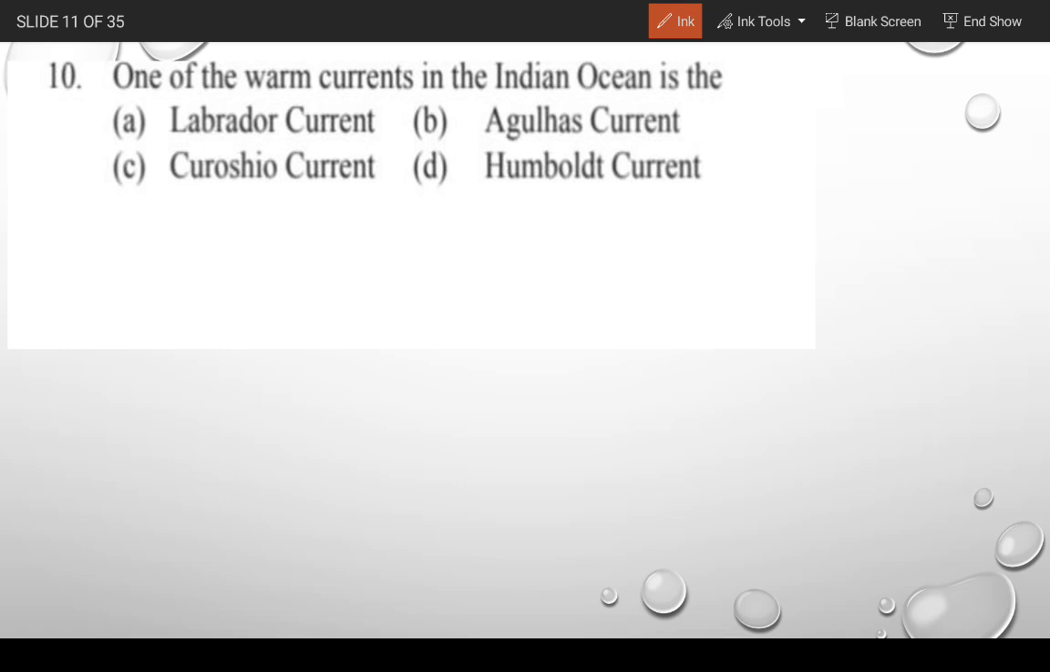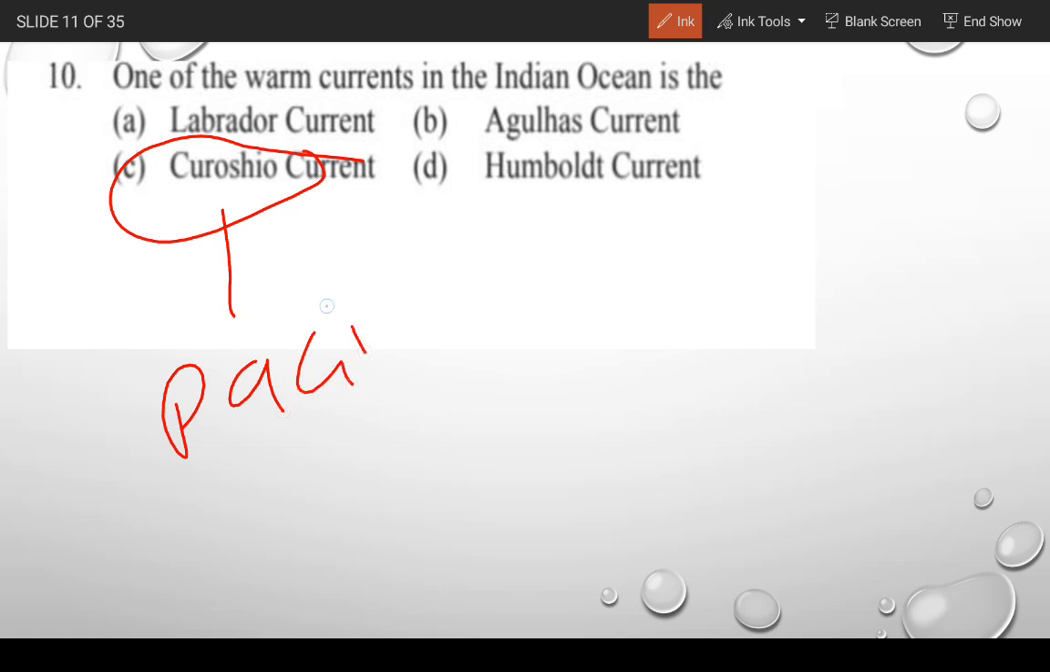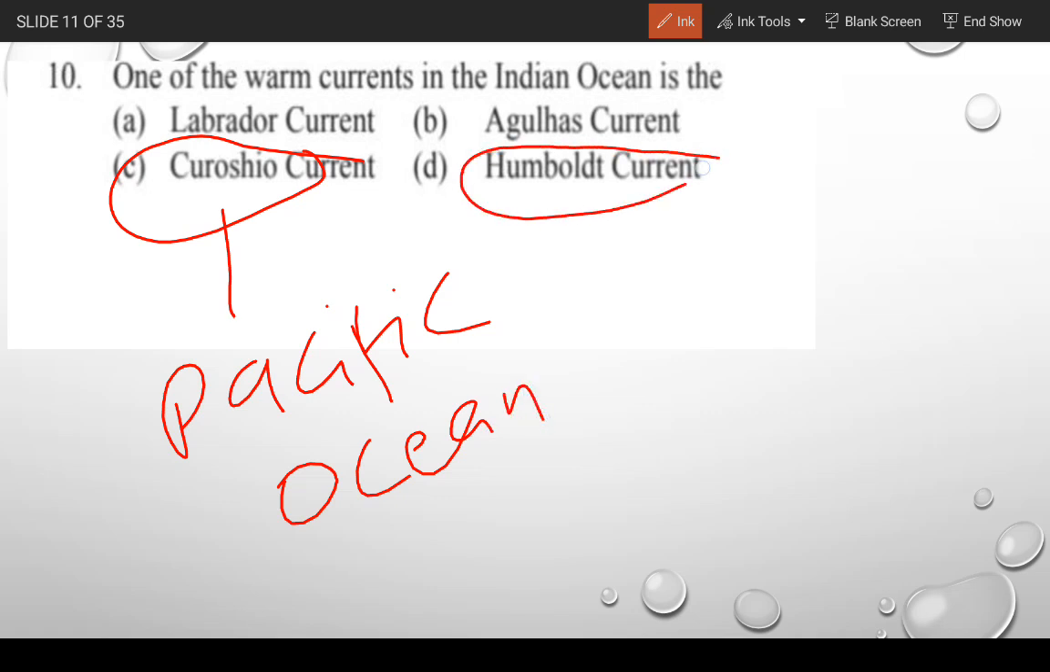Gentlemen, as you all know, the Kuroshio flows in the Pacific Ocean. The Humboldt current also flows in the Pacific Ocean.